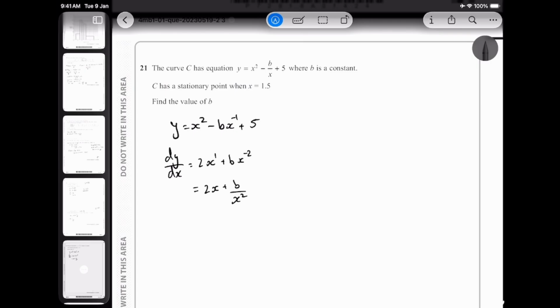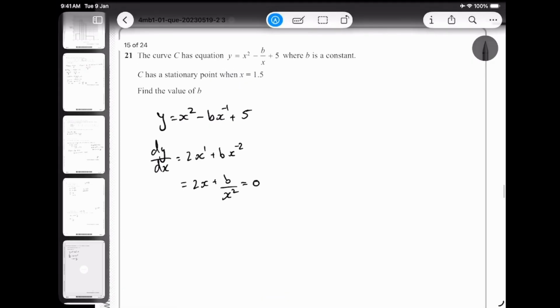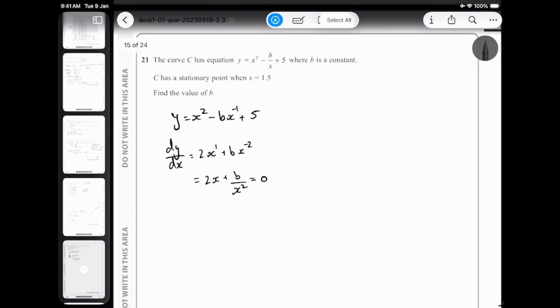Stationary point means that when it's going to be 0. So when x is equal to 1.5, I get my stationary point. Stationary point is when this whole equation will equate to 0. So this is what we call the stationary equation. So the stationary equation becomes 0.